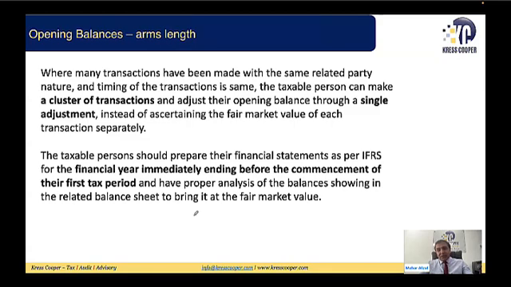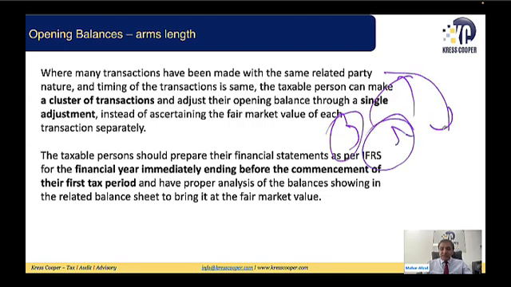And we know this: if the business turnover is up to 3 million, you can apply cash basis; up to 50 million, IFRS for SMEs; and if more than 50 million, full-fledged IFRS. Though this is not applicable yet, this criteria is applicable starting from 1st of January 2024, from the effective date of the law. But still, I'll recommend you go ahead and prepare the closing balances based upon these principles.